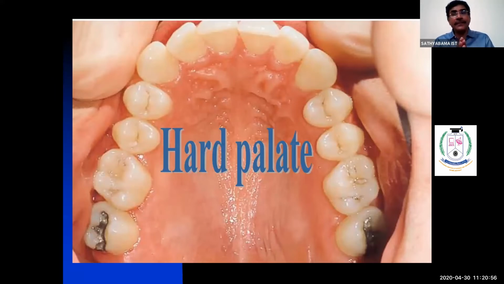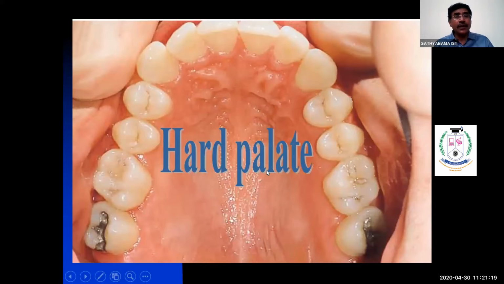Now we'll go to a specific site, the hard palate. You know the palate forms the roof of the oral cavity. It is broadly divided into the immovable anterior part, called the hard palate.